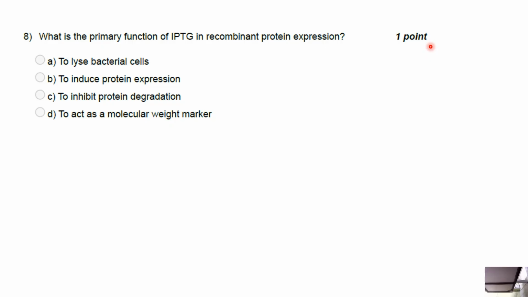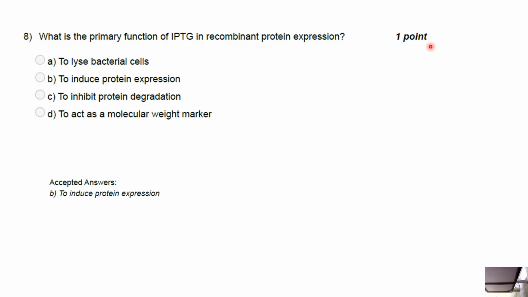So basically, IPTG helps in protein expression. IPTG stands for isopropyl beta-D-1-thiogalactopyranoside, and it plays a crucial role in inducing recombinant protein expression, especially in bacterial systems such as E. coli that use the lac operon or the T7 expression system, right? Like the pET vector.